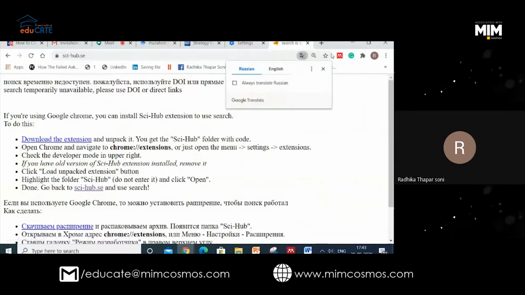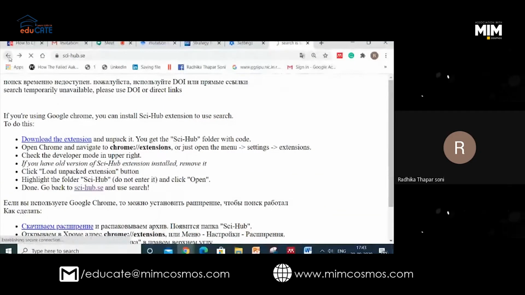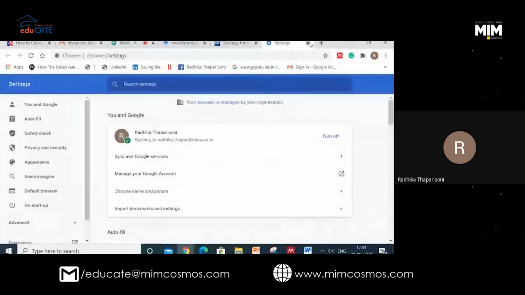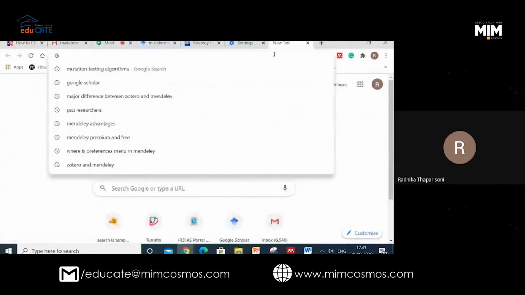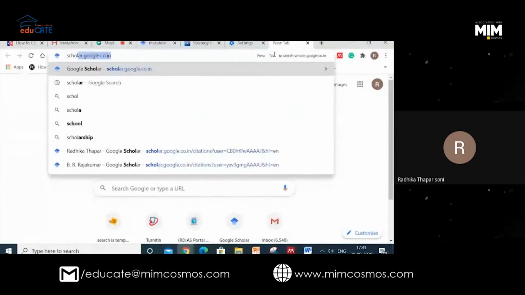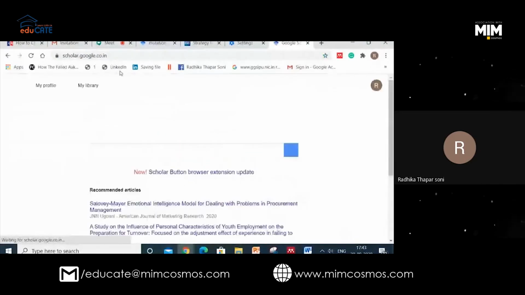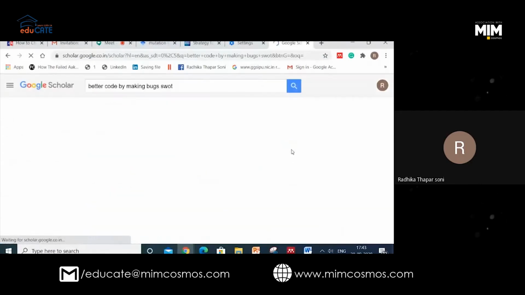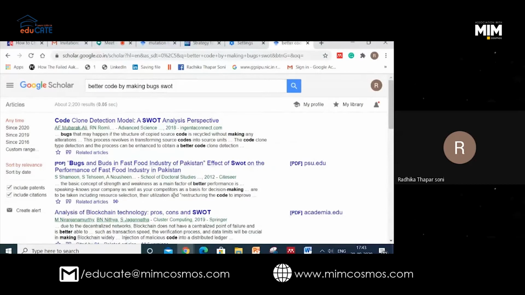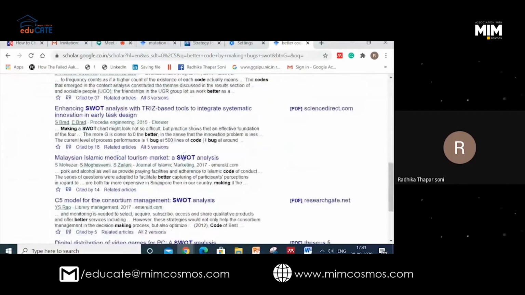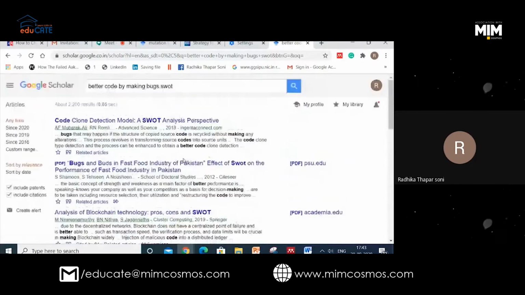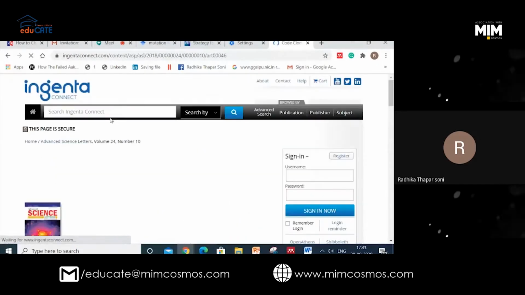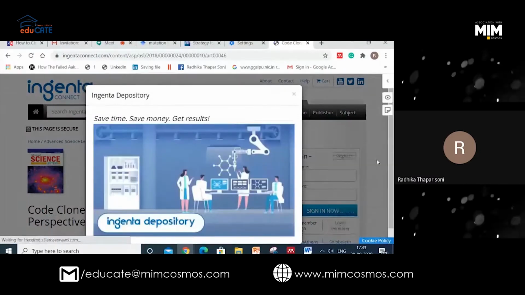I don't know the proper name of my paper, so I am finding it on Scholar. You can find a paper from anywhere if you know the name of the paper or its DOI. Any paper I can take, let's say code clone detection model. I will just open the paper.